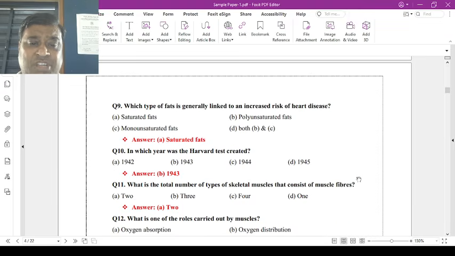Now, question number 9: which of the following fats is generally linked to an increased risk of heart disease? The options are A, saturated fat; B, polyunsaturated fat; C, monounsaturated fat; and D, both B and C. Now, the correct answer is A, saturated fat.